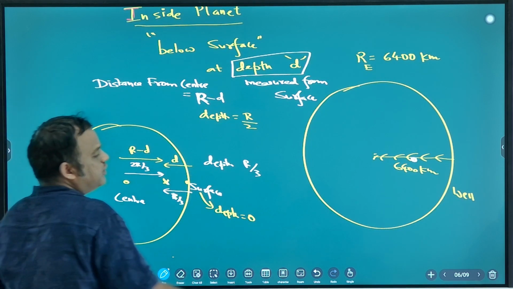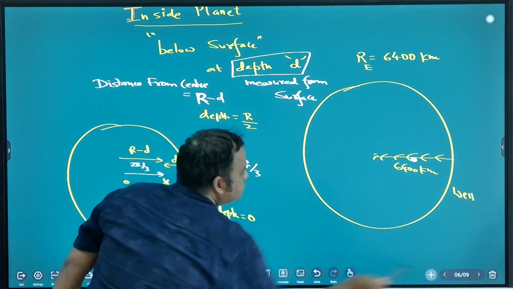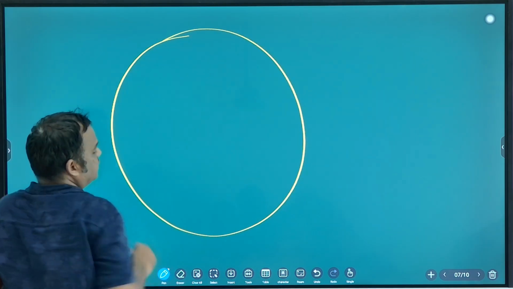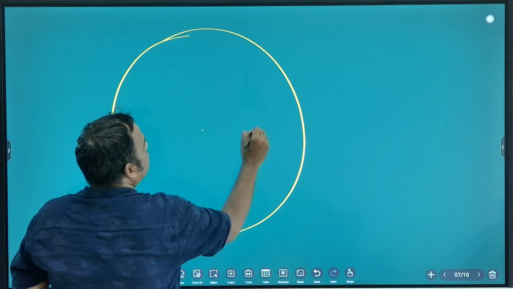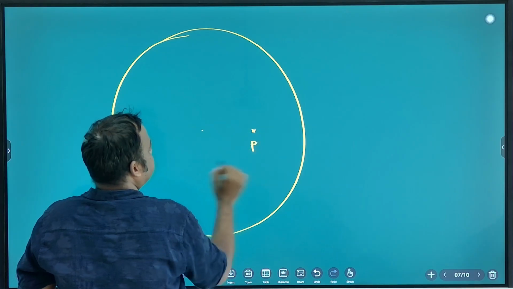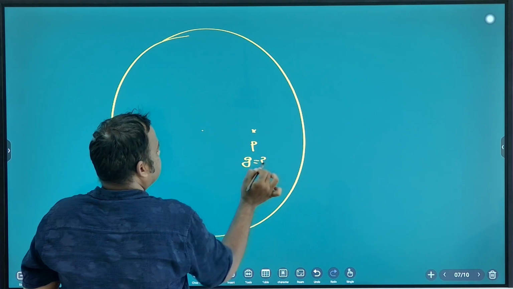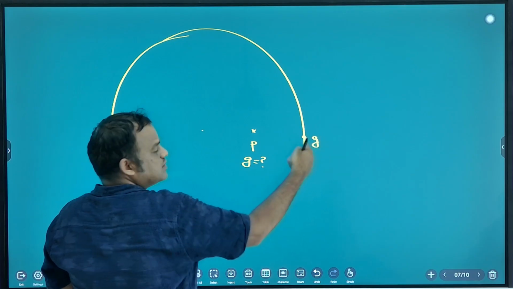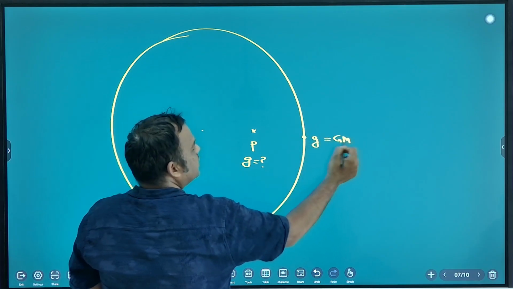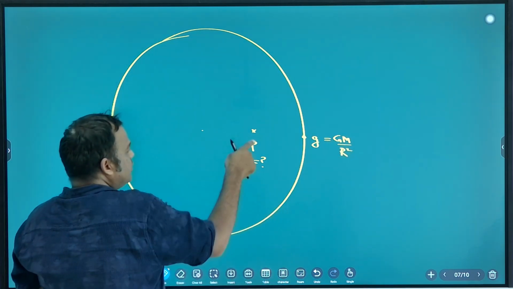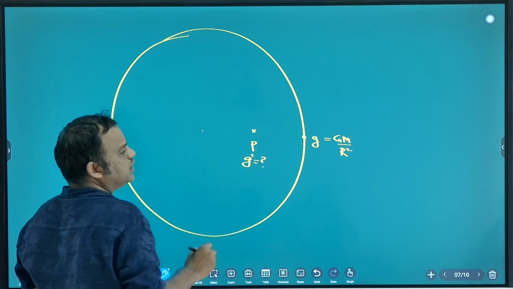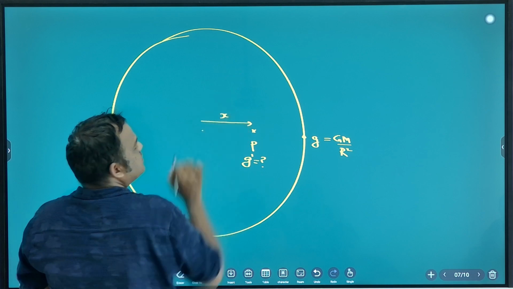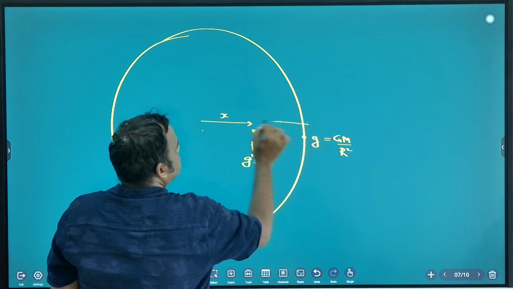Okay, so how to find the gravity? So see, suppose this is Earth. I want gravity here. Suppose this point is P. What is the gravity here? First you see, on Earth what is the gravity? G, on surface. What is the formula for g? GM by R square. At P it will be g dash. What is the distance from center? Suppose it is x. So depth is d.